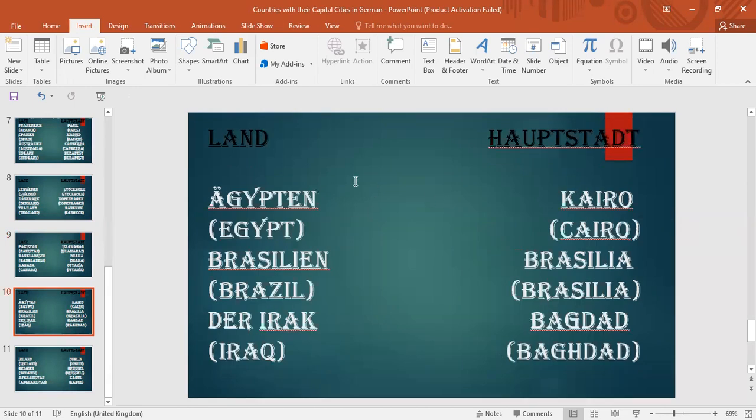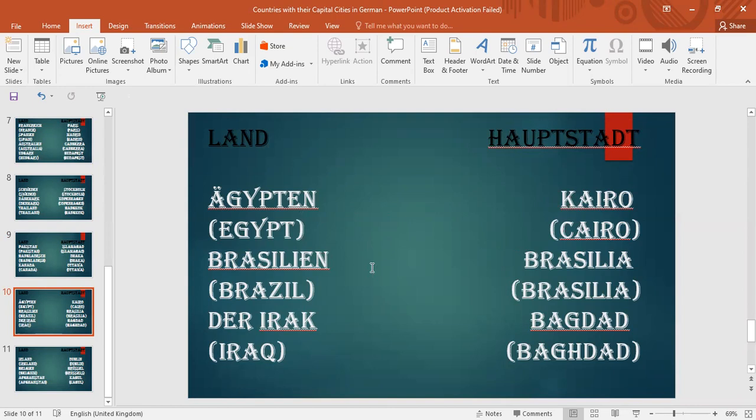Okay, then the next country we have is Ägypten in German, which is Egypt in English. The pronunciation of the capital city is similar in English and German both. This is Cairo in both languages, but the spelling is a bit different. Here we use K in German and C in English.